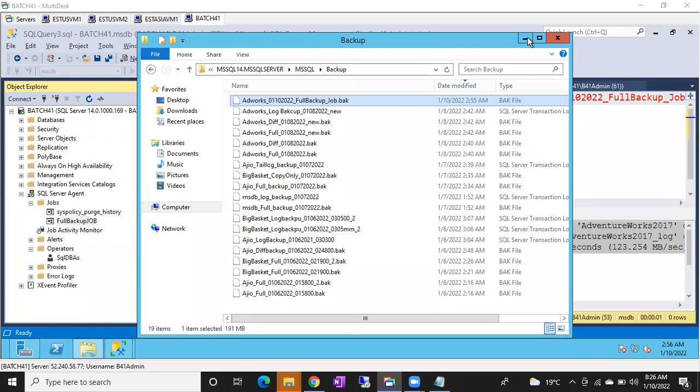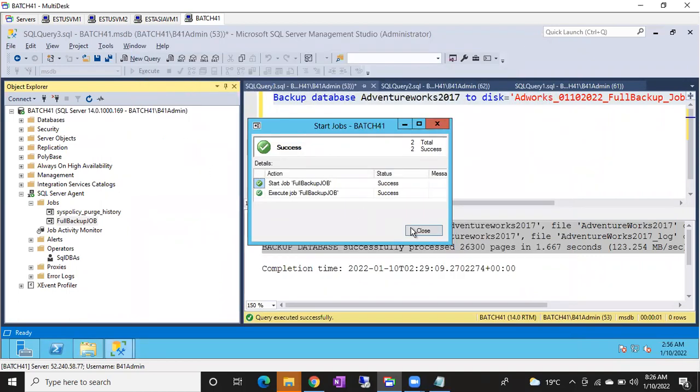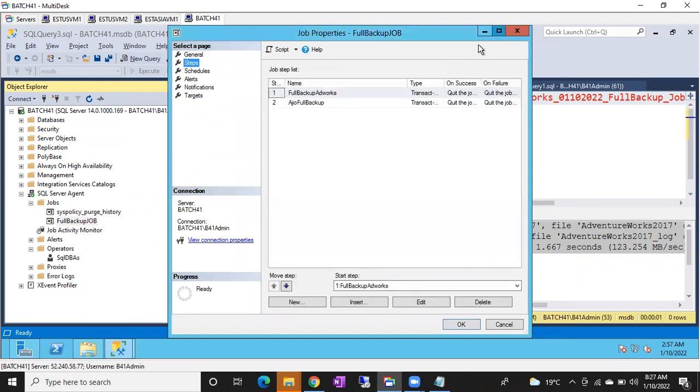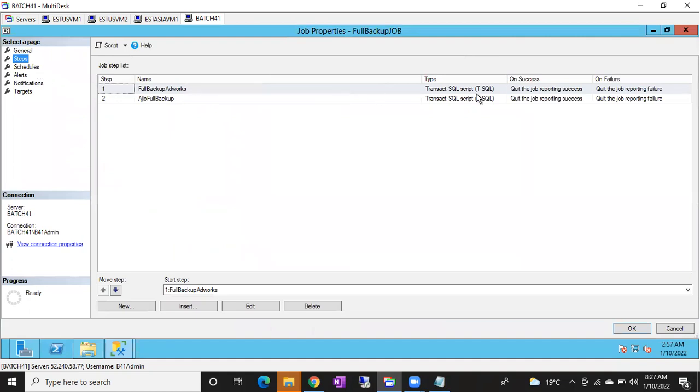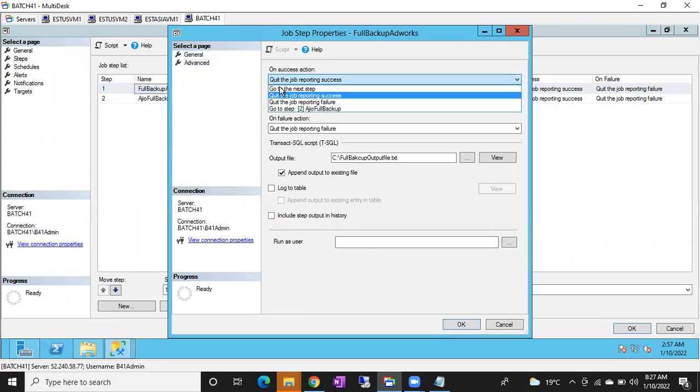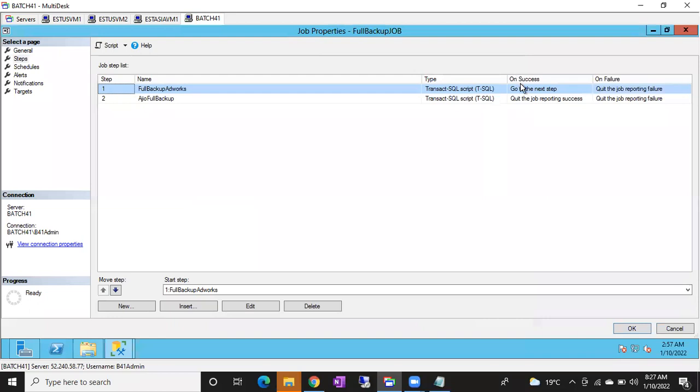What I did, intentionally, is select only the first step as quit the job reporting success. If you expand the steps, you can see on success, quit the job reporting success; on failure, quit the job reporting failure. The next step also has both options. Go to this step, double click on it, go to Advanced, and select go to next step. Click OK. Now on success action, it has to go to the next step.